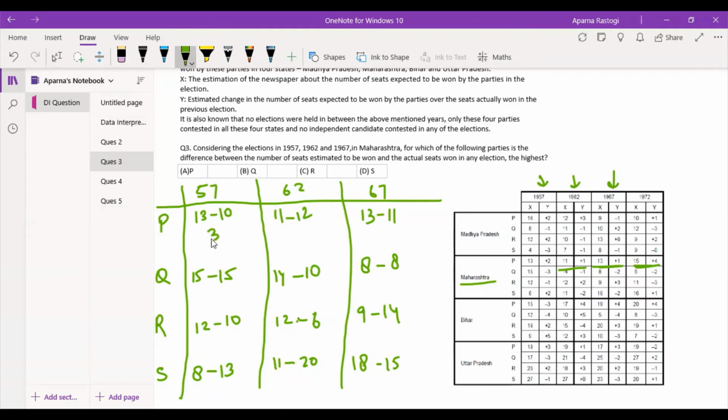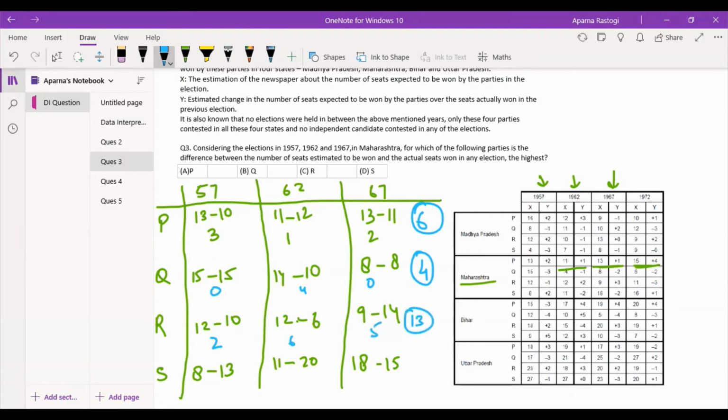That becomes 3, 1, 2. The overall difference is going to be 3 plus 3, that is 6. In case of Q, this is 0, this is 4, this is again 0. Overall difference is going to be 4. And for R, this is 2, this is 6, this is 5. Overall difference is of 13.